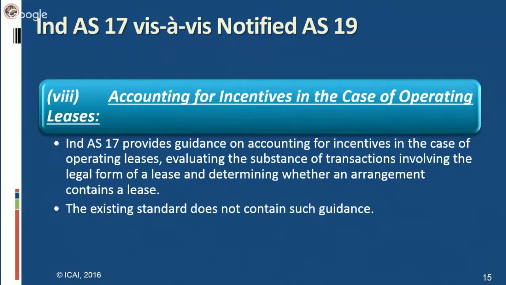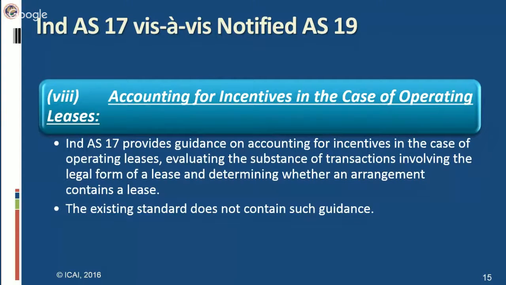Now, what are incentives? Incentives are when there is a negotiation between lessor and lessee, and lessor wants to give a lucrative offer to lessee so that the lessee enters into a lease agreement. They offer certain incentives.